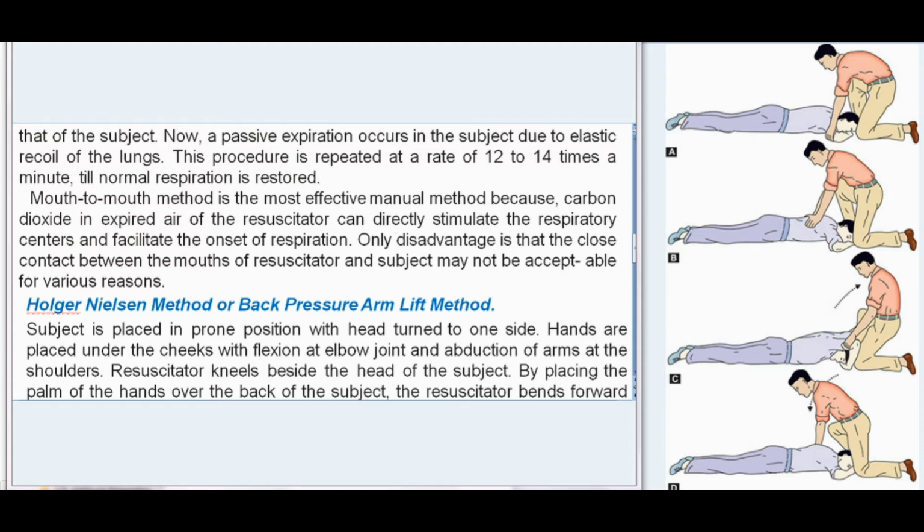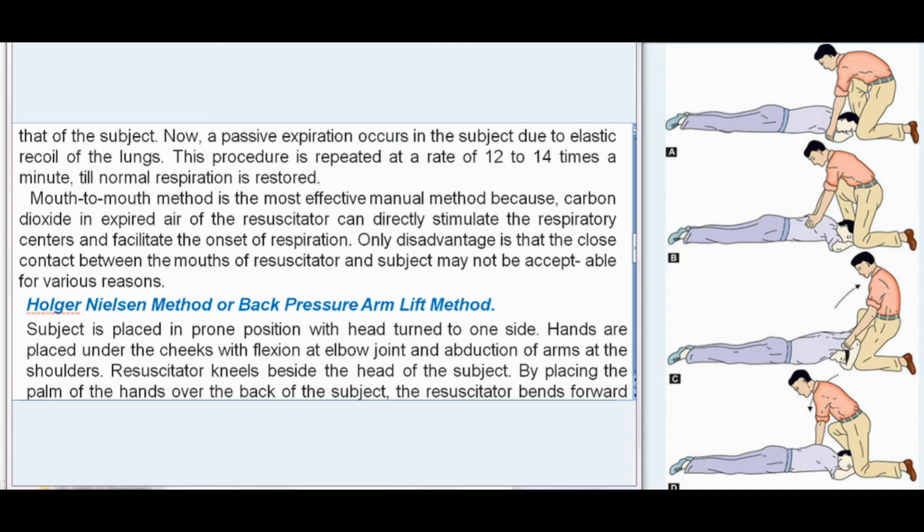Mouth-to-mouth method is the most effective manual method because carbon dioxide in expired air of the resuscitator can directly stimulate the respiratory centers and facilitate the onset of respiration. Only disadvantage is that the close contact between the mouths of resuscitator and subject may not be acceptable for various reasons. Holger-Nielsen method or back pressure arm lift method.